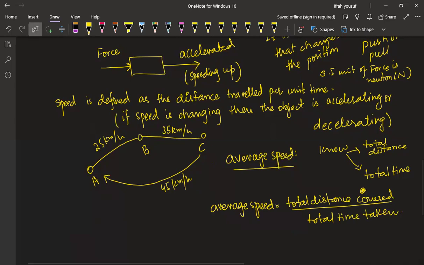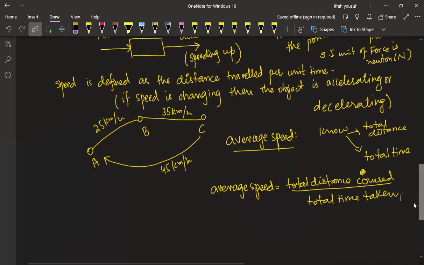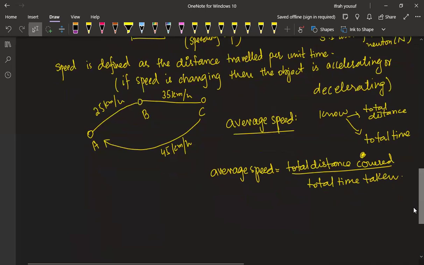All right. When I say that the body is covering distance in a specific direction, is there any quantity that is somehow related to distance? Displacement. Okay, well done.